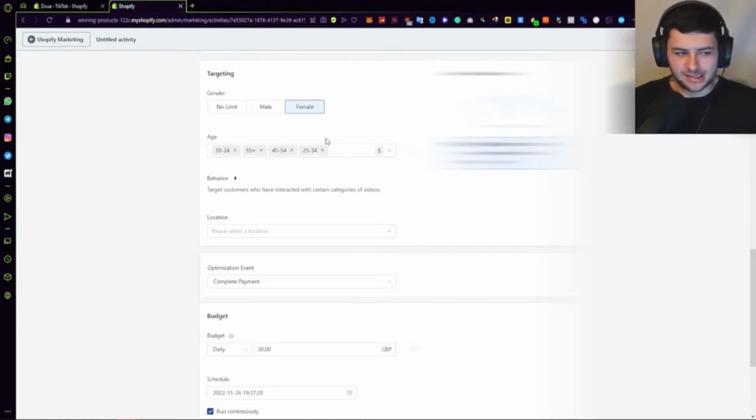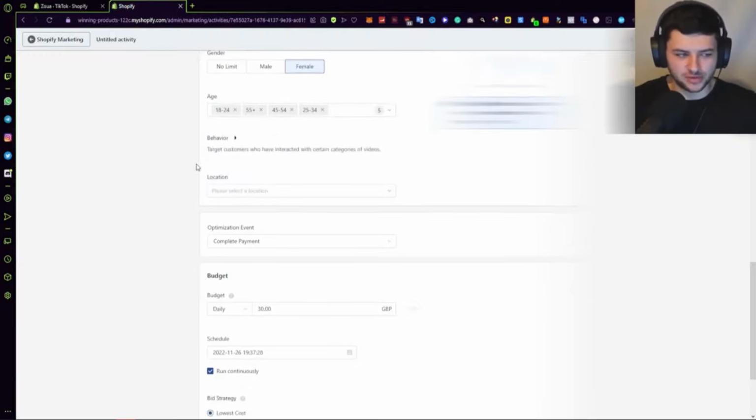Select everything from 18 to 55 plus, okay? That's going to perform the best because they actually have money to spend, okay? Selecting under 18 is just going to spread your campaign over too large of a demographic, and it's not going to increase the performance. We want to make this more targeted, okay? And that's still a generalization, 18 to 55. It's not really an age-related product, which I'm actually fronting over here. So I'd recommend just selecting 18 to 55. That's the best generic coverage for people who have money.